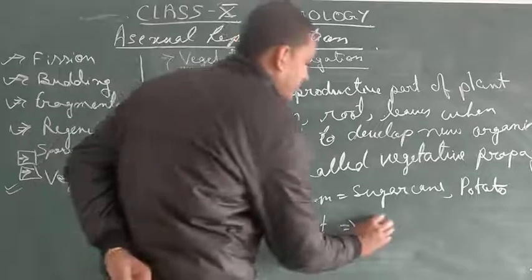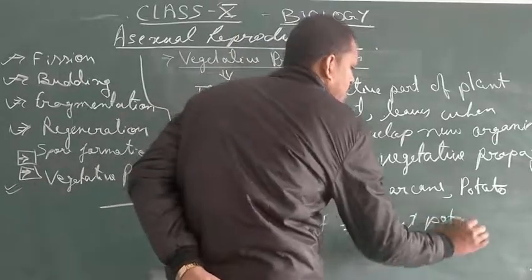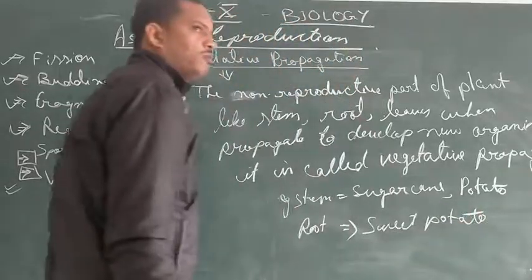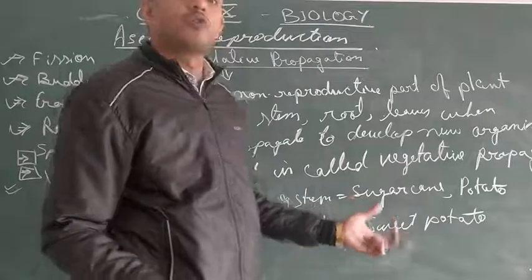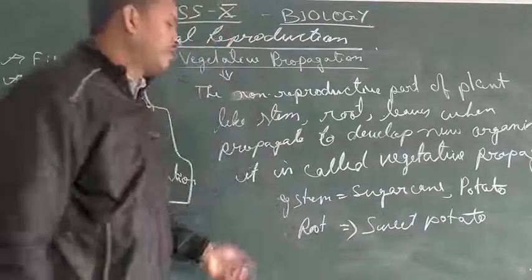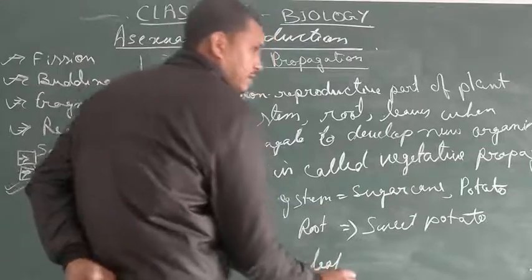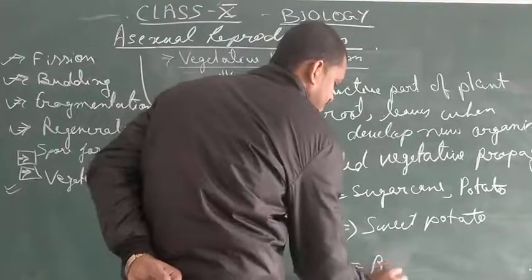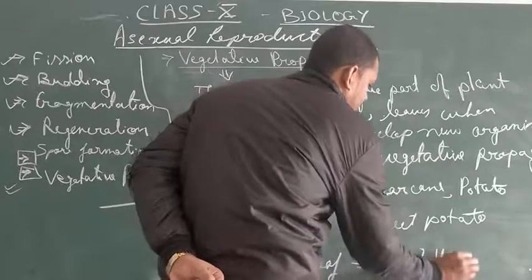In the case of root, you can take the example of sweet potato. Sweet potato is, you can say, a root modification. Then leaf, bryophyllum is the best example. Okay, bryophyllum.